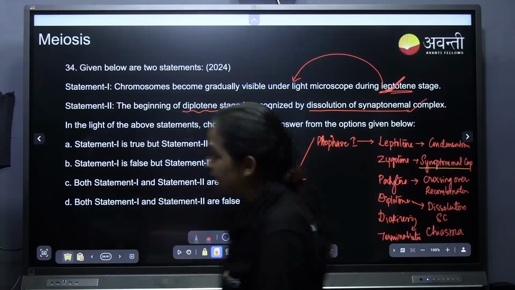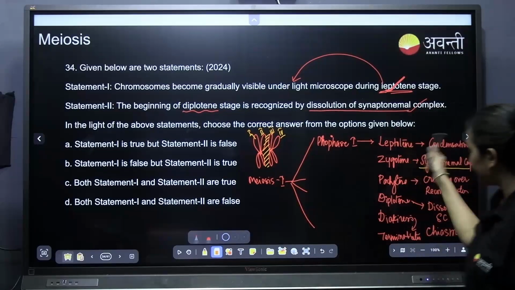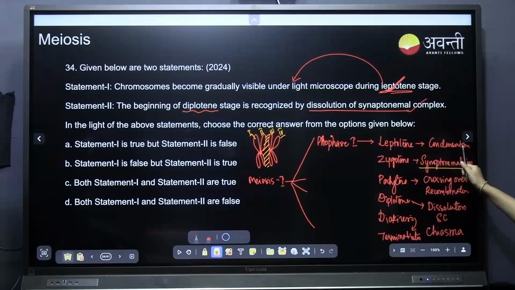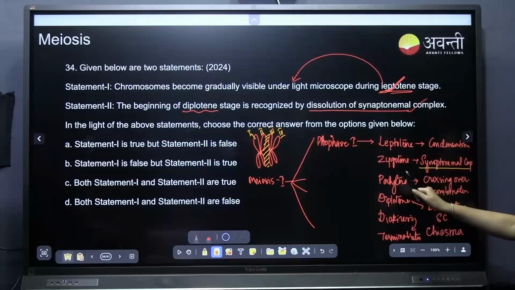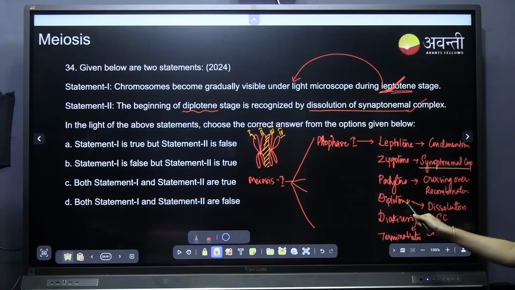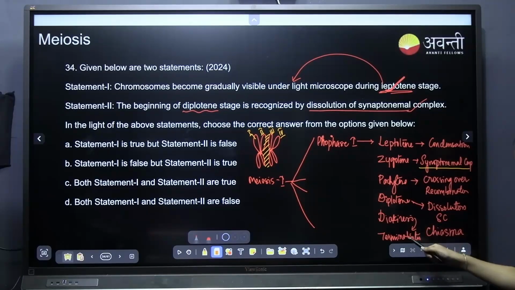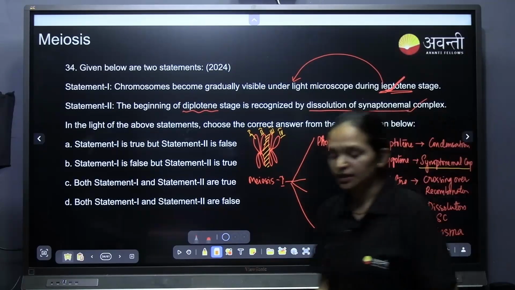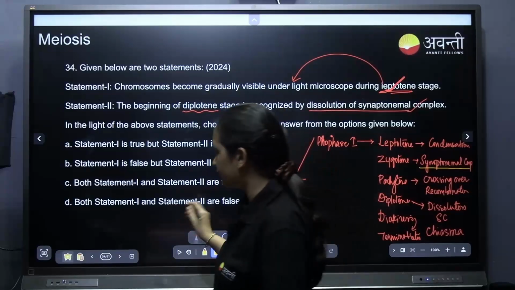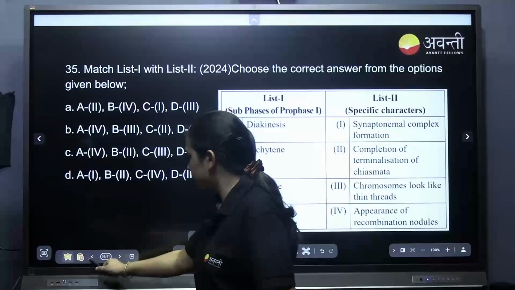Yes, very good. So this is about it, because this is very important. In leptotene, condensation, and we can see it under a light microscope. In zygotene, formation of the synaptonemal complex. In pachytene, crossing over and recombination. In diplotene, dissociation of the synaptonemal complex but they are still attached at the chiasma. In diakinesis, terminalization of that chiasma is taking place. This is very important. We can see when we go to the next statement.